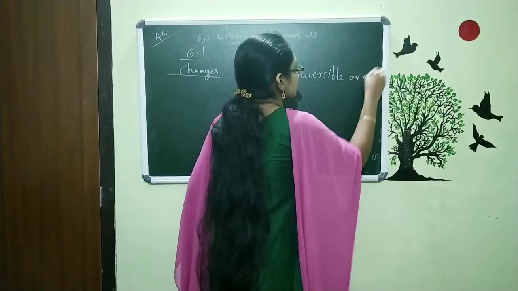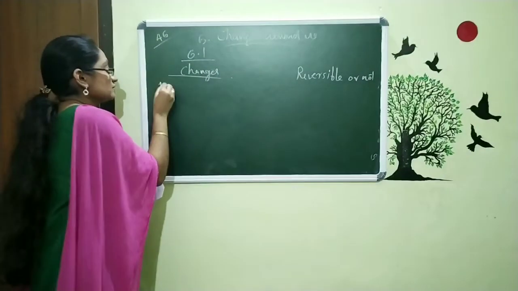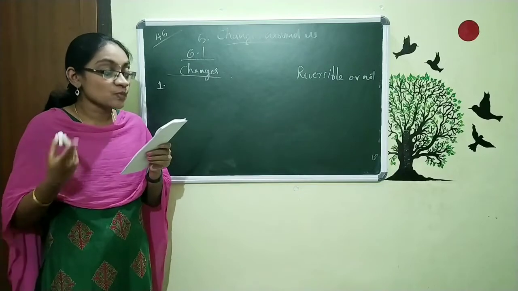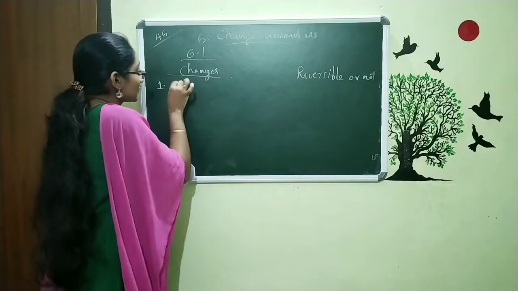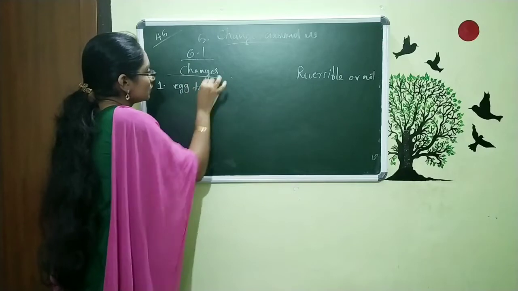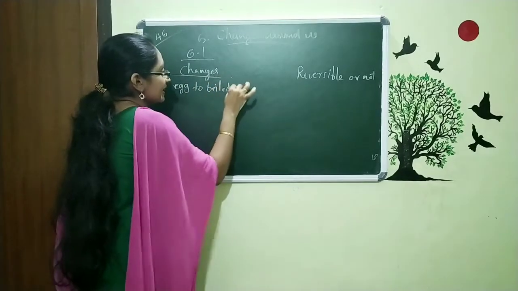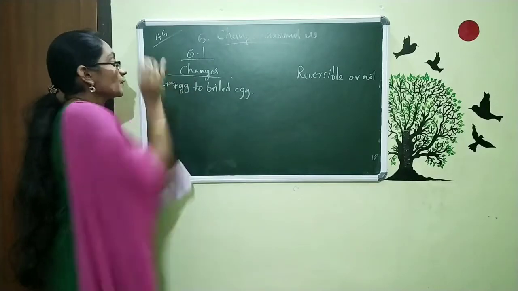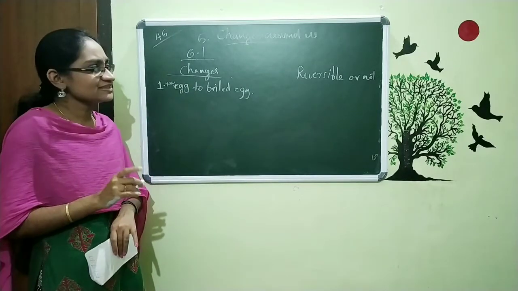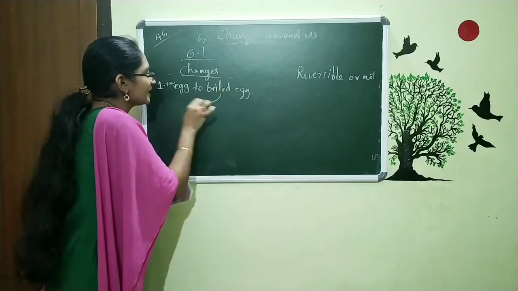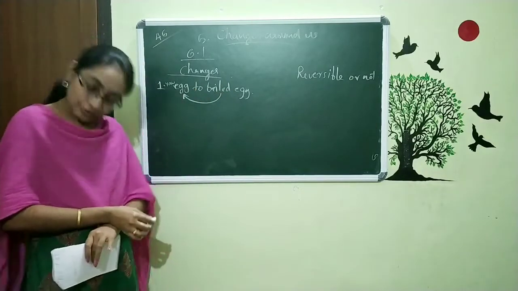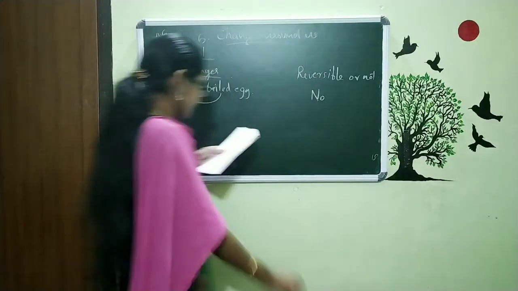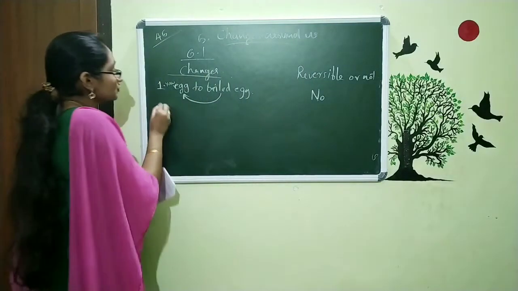Reversible or not? Question 1, in the first column, you can see raw egg to boiled egg. That is a type of change. Raw egg to boiled egg. And the question is this: is it possible to convert the boiled egg back to a raw egg? No, it is not reversible. No. That is the first thing. The second is batter to idli.